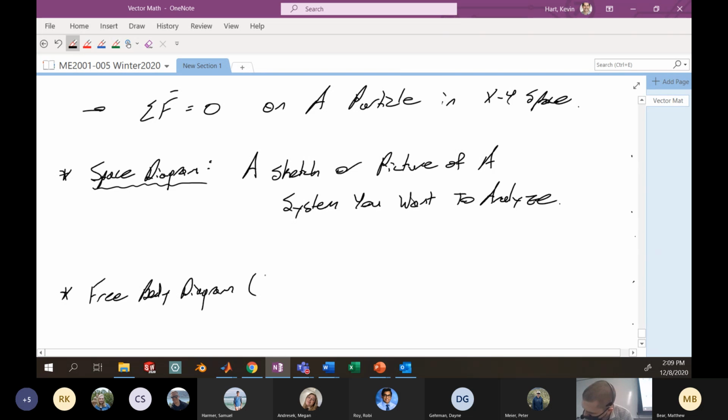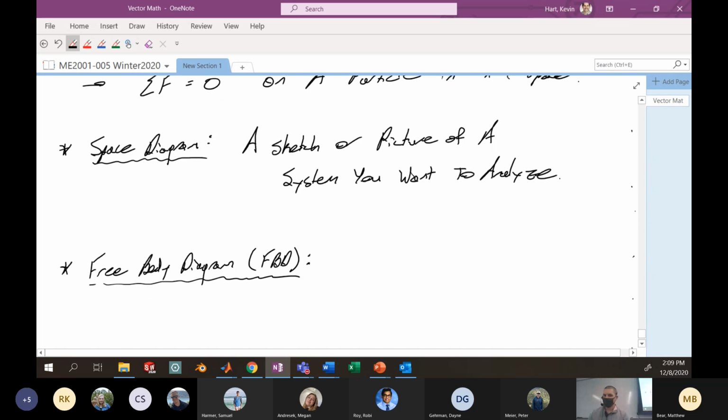So free body diagram, a lot of times you'll see it as FBD. Here the free body diagram, we've defined it in your notes. It's a drawing of systems of forces acting on an object or a particle.